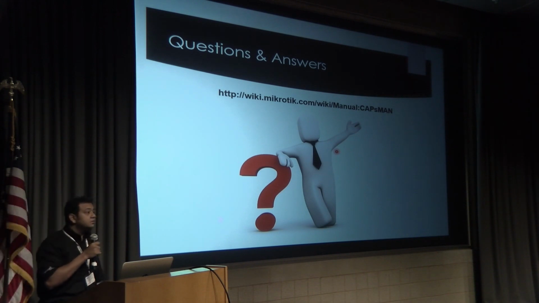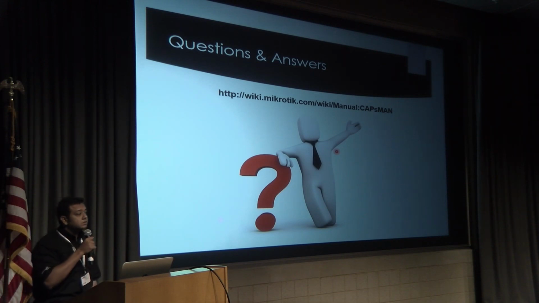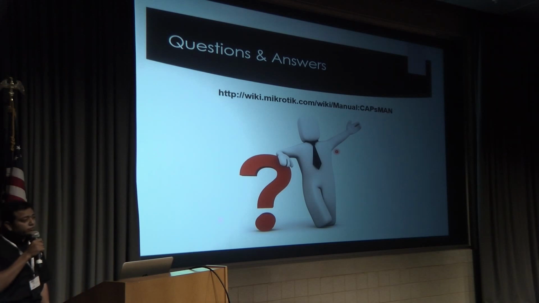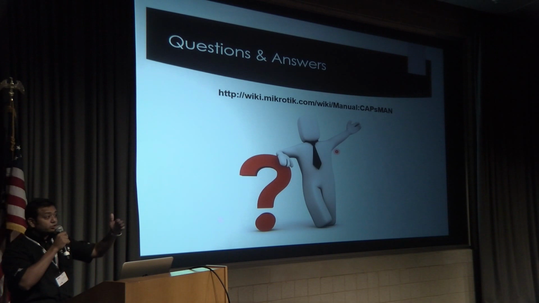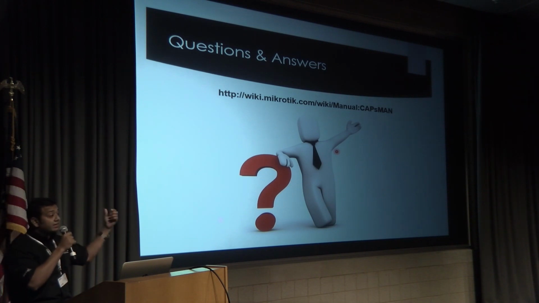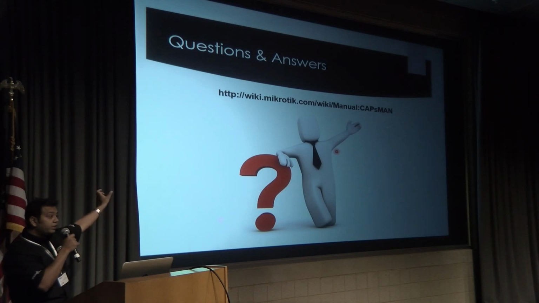Frequency management. I didn't see how you manage all the frequencies. I'm sure there's a setting for how to do that. Do you do that per AP, or can you do that in the management router? Whichever you like, you can do. As I showed you, you have to make the channels. Whatever channels you want to make in the access list, you can define in the provisioning. If you want it for a specific AP, you give its radio name, and you can select the channel whichever you require.